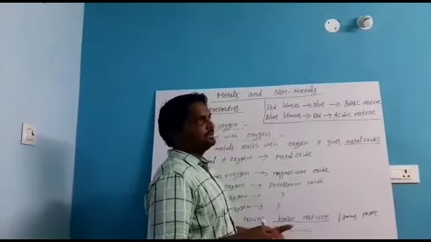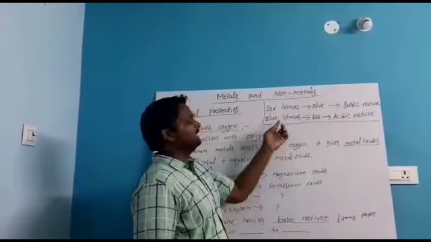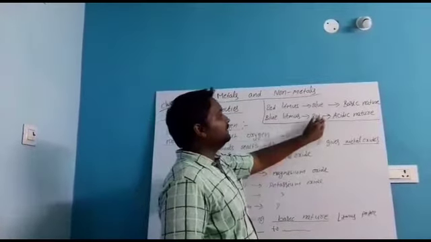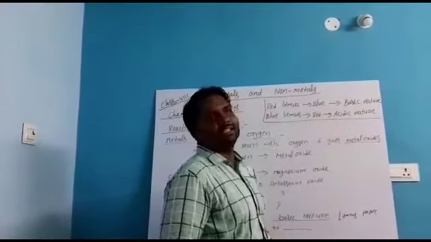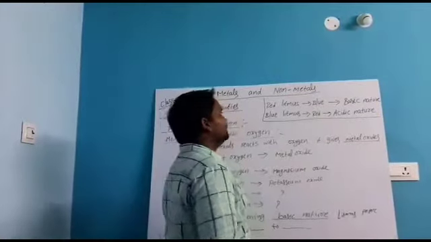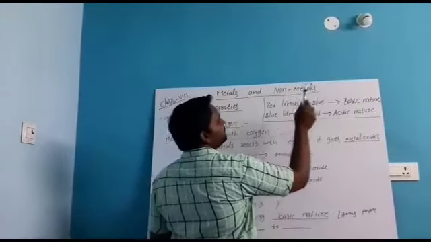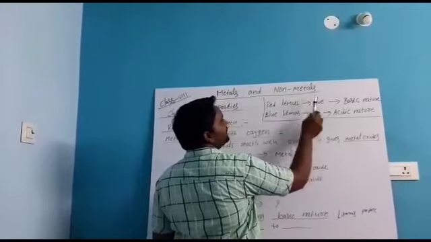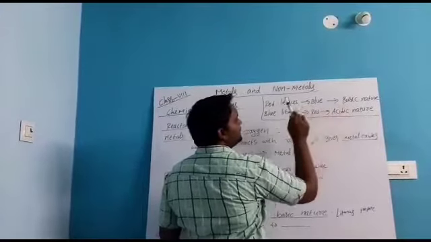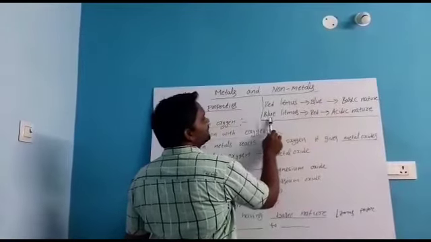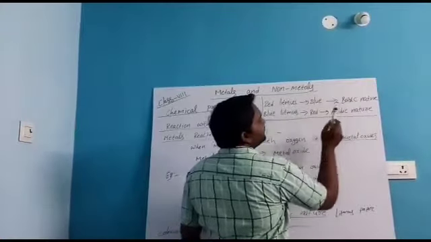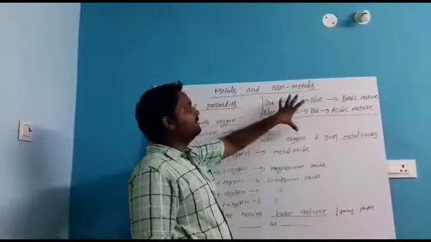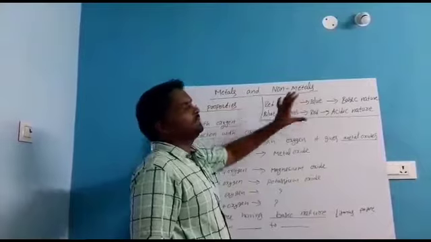Now take another substance. If you keep blue litmus and it turns red, then the substance is acidic in nature. So red litmus changing to blue means basic, and blue litmus changing to red means acidic. Keep this in your mind.